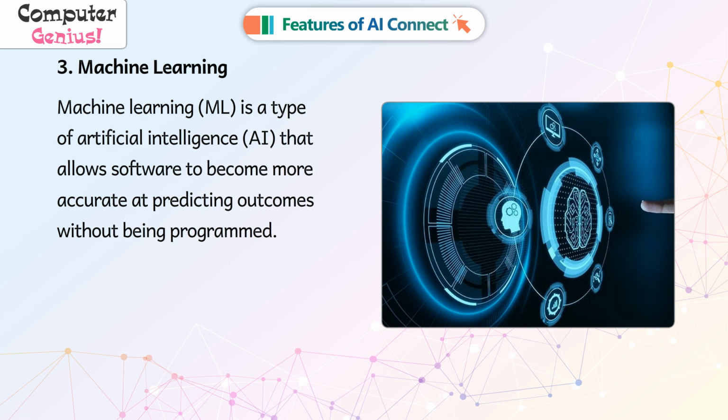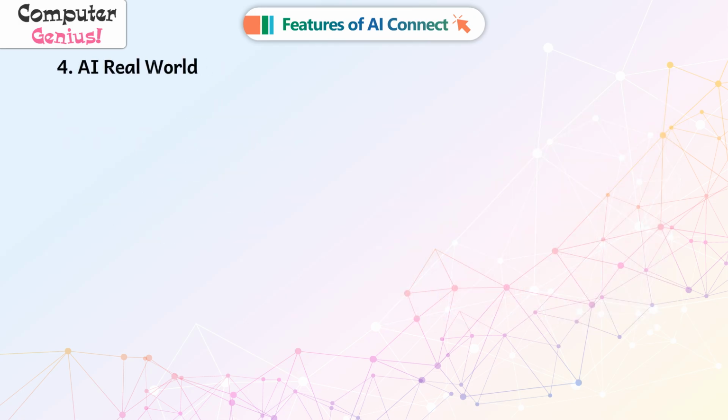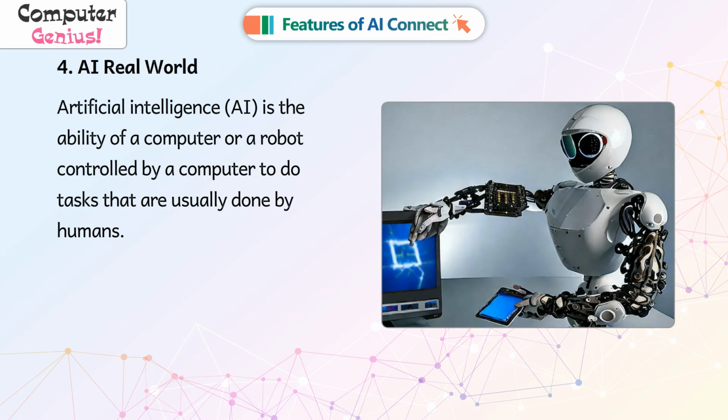more accurate at predicting outcomes without being programmed. AI Real World. Artificial intelligence, AI, is the ability of a computer or a robot controlled by a computer to do tasks that are usually done by humans.